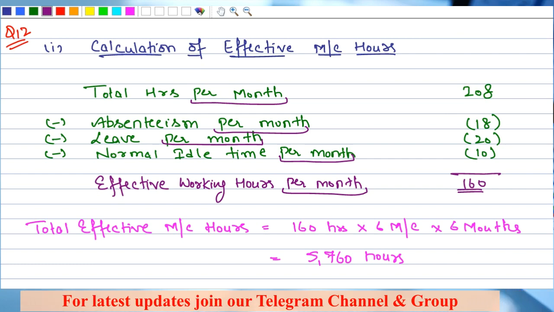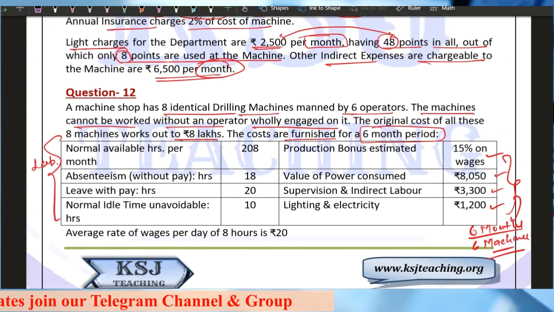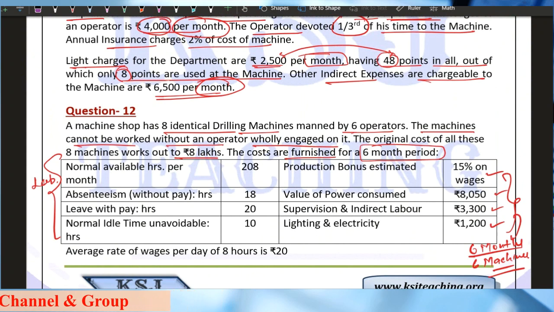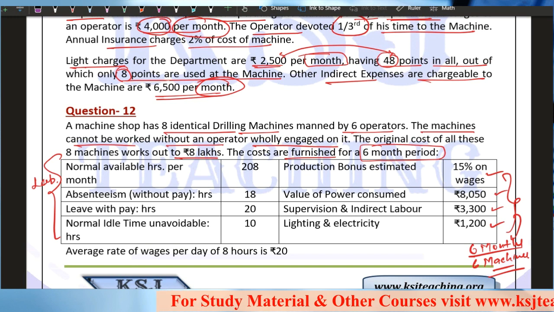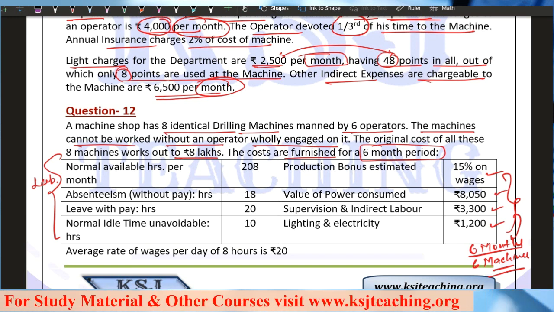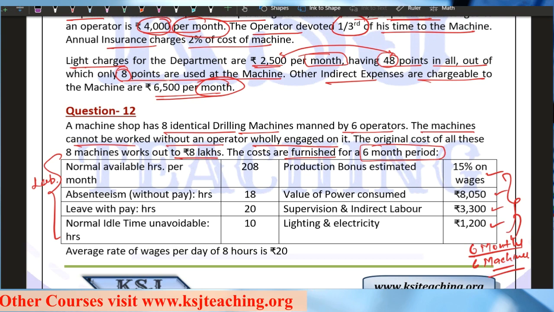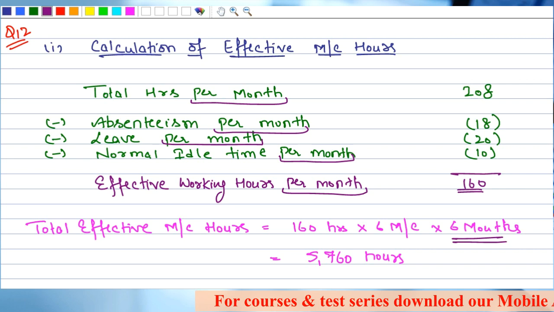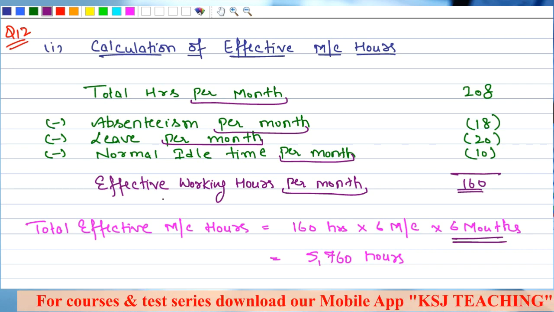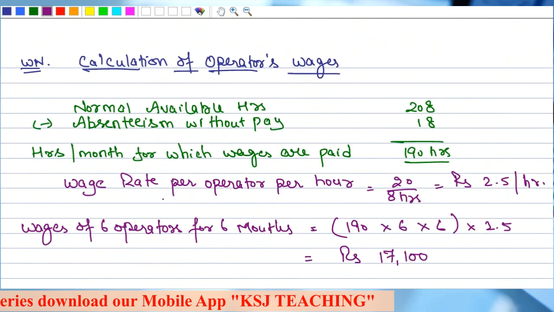Why 6 months? Because this information is given for a 6-month period. The costs are given for the 6 months, so I have decided to take it for the 6 months. You can decide to take it for a year also. If you want to take it for a year, then while taking total overheads, do not forget to convert this into 1 year. I have taken it for 6 months, 5760 hours.